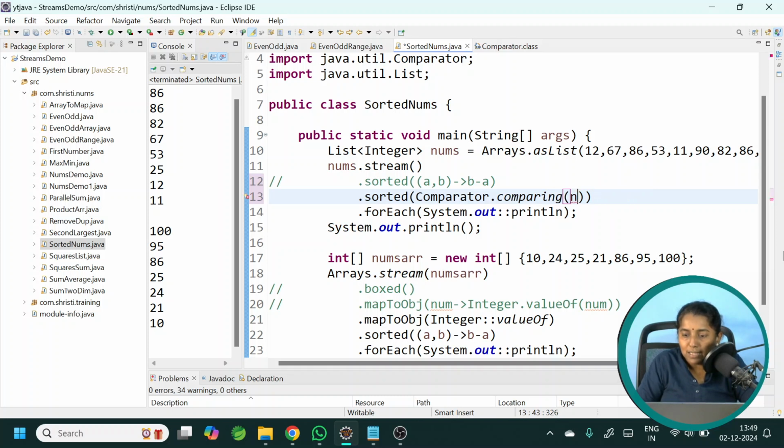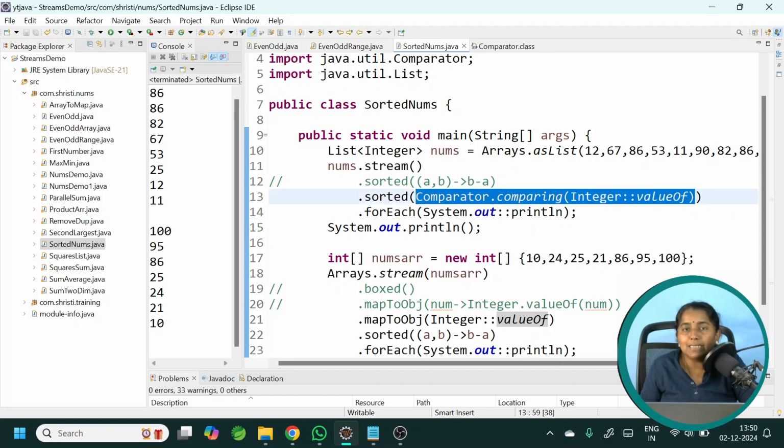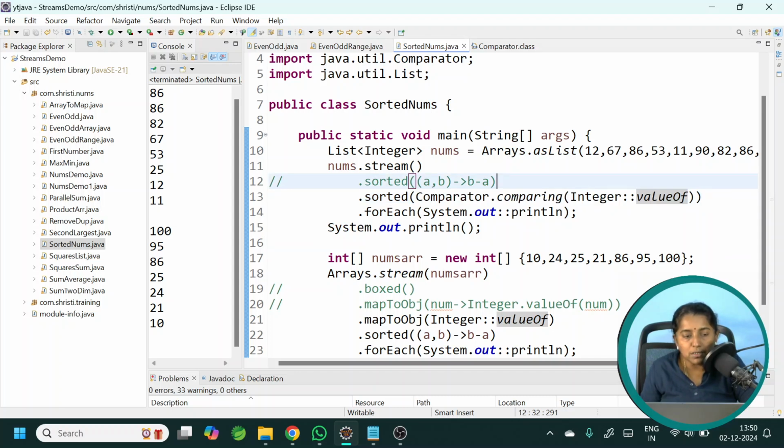Or you can directly give it as Integer double colon valueOf using a method reference. But when you give it in this manner, it will print in ascending order only. We want it in descending order. In that case, we need to use the dot reversed method. Okay, let me just show you here. Let us check whether it is printing in ascending order.